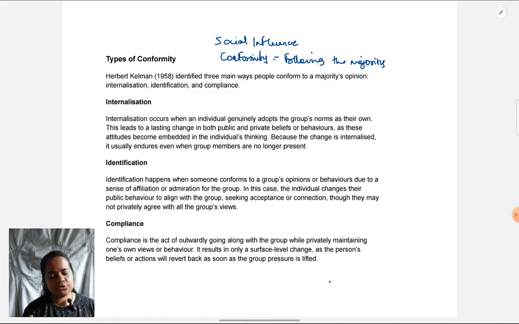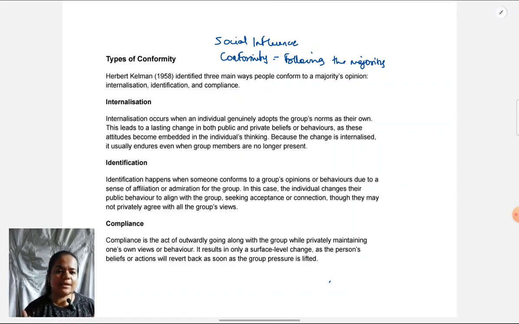Right at the beginning, you should know social influence is neither good nor bad. It depends for what type of behavior you're getting influenced. Then you can decide whether it's good or bad. So when it comes to conformity, following what the majority is doing is not good or bad by itself. It depends what you're doing by looking at the majority.